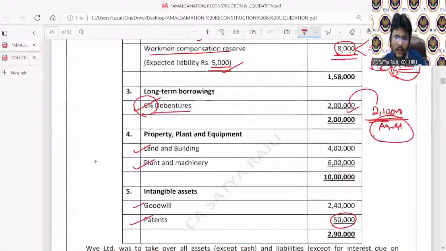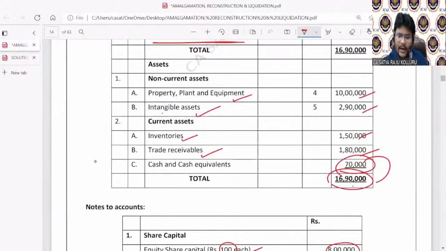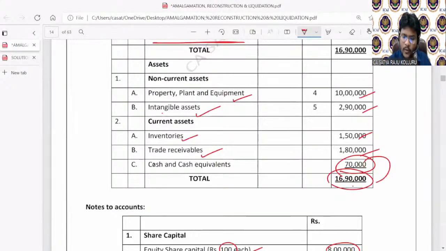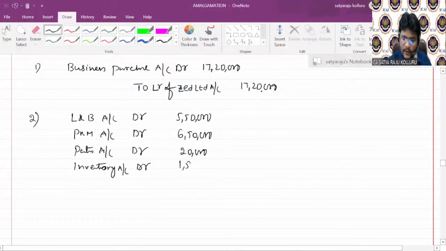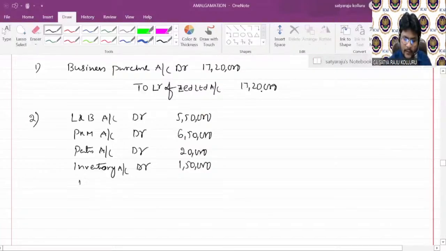Okay. Next, come back. What are all the different assets we have? PPE over, intangible assets except goodwill over. Next, coming to inventories. Inventories account debit. How much? At book value only, which is 1,50,000. So the next item is trade receivables, which is 1,80,000.